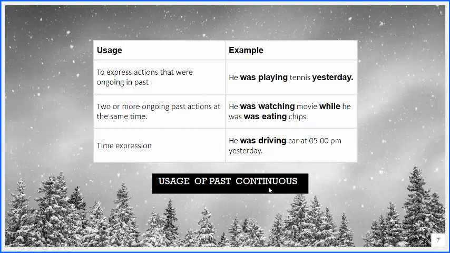The usage of past continuous is to express actions that were going on in the past, like he was playing tennis yesterday, or two or more ongoing past actions, that is, they're continuously happening, at the same time, like he was watching a movie while he was eating chips, or the time expression, he was driving a car at 5 p.m. yesterday, right? So this is what it is with past tense.